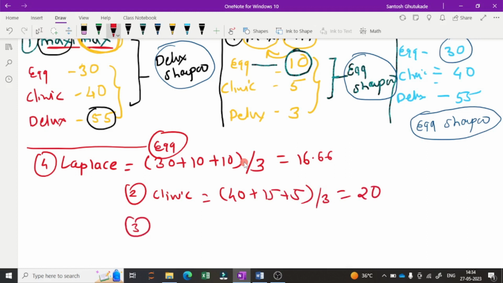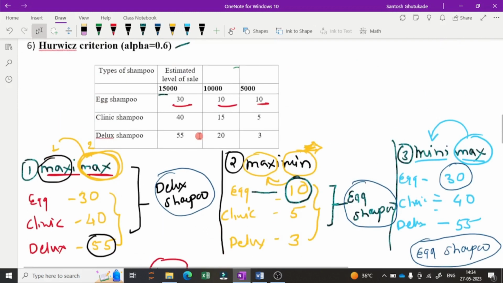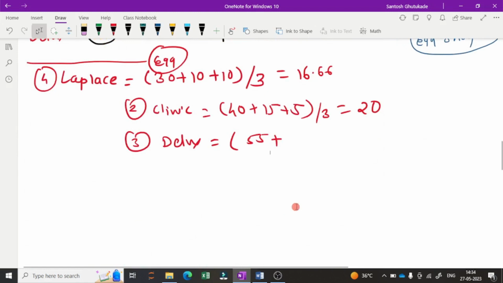Similarly for the third, that is the deluxe shampoo, the values are 55, 20 and 3. So 55, 20 and 3 divided by 3. If you solve it, you will get 26.